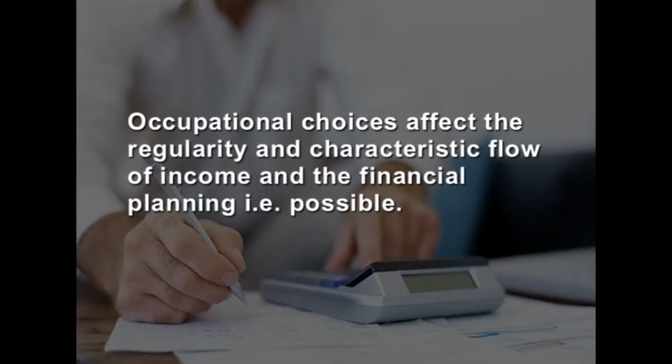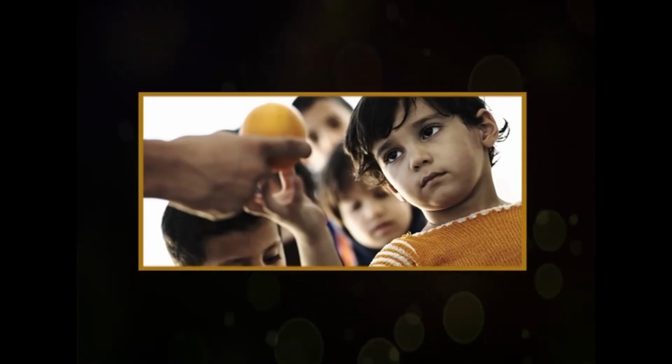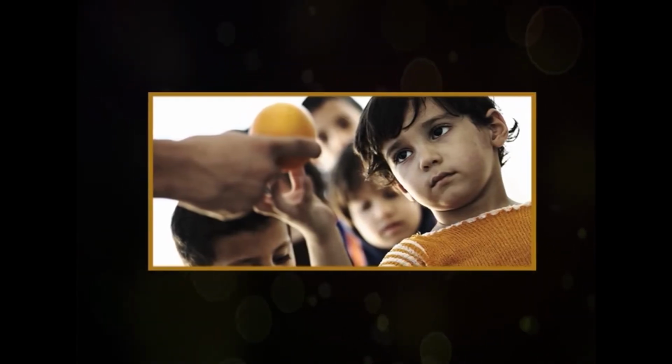Occupational choices affect the regularity and characteristic flow of income and the financial planning that is possible. The standard of living that can be exchanged for financial resources is dependent not only on how much income is available, but even more importantly on the regularity and stability of income.